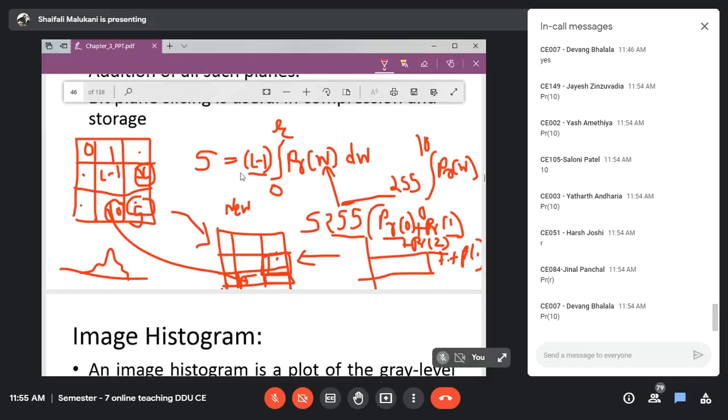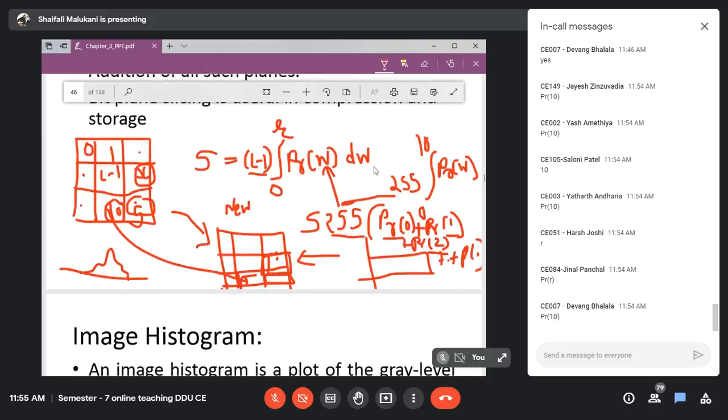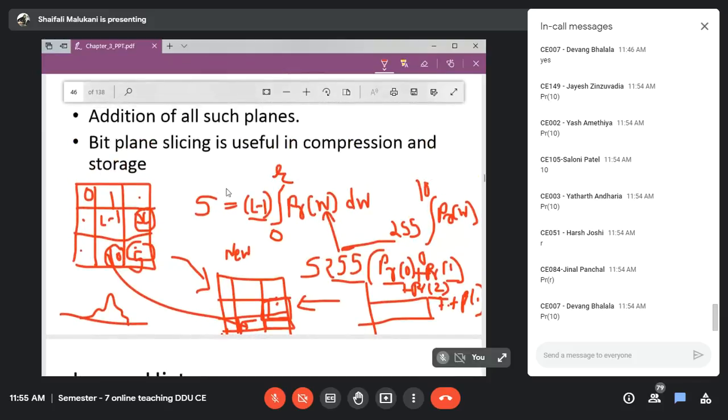Now we have to verify whether this is following those two conditions or not.